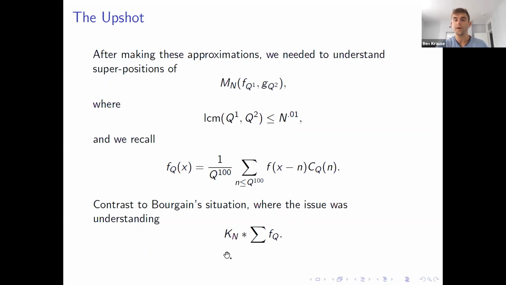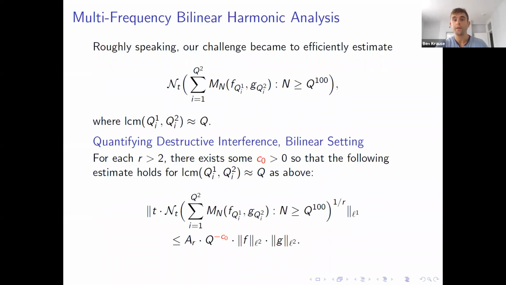So in Bourgain's situation, we are looking at superpositions of these convolved functions where we applied Kn to these superpositions. Here we're looking at the bilinear setting, but we're still interested in understanding interference between sums of these averages. So again, our challenge was to efficiently estimate the jump counting number of these types of superpositions.